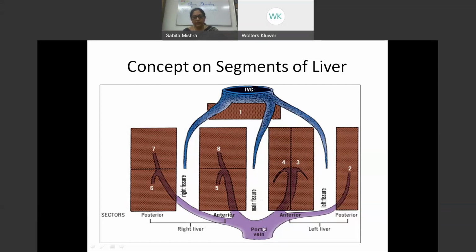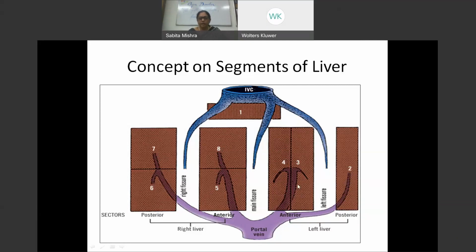So what happens here? Look at this. We have another vein out here, the portal vein, which is bringing in its blood. And this portal vein, as it goes, is giving branches to each and every part of the liver: giving the anteromedial a superior branch and an inferior branch, the posterolateral a superior branch and an inferior branch, and similarly the medial and lateral, giving one branch and another branch to the lateral part.